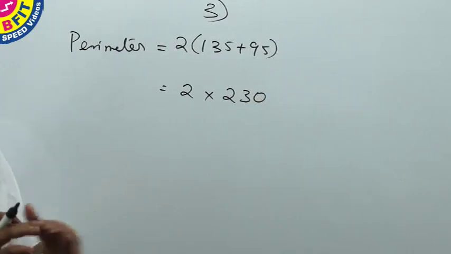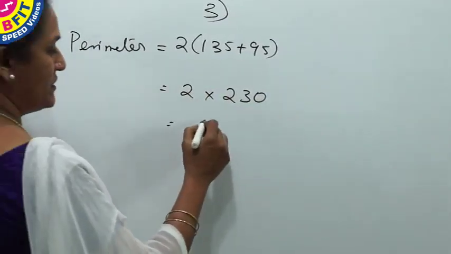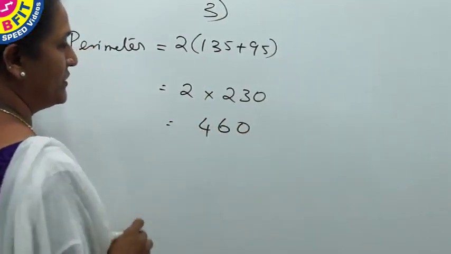So for the purpose of easy calculations, we keep this here 2 into 230, which is equal to 460.